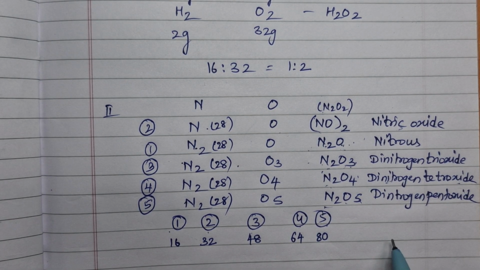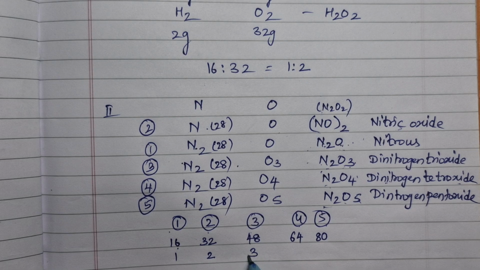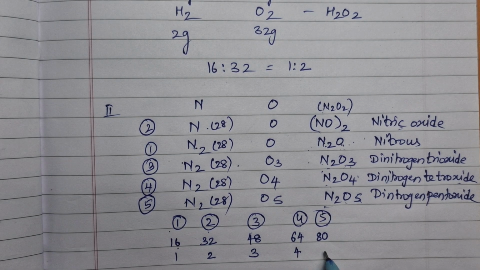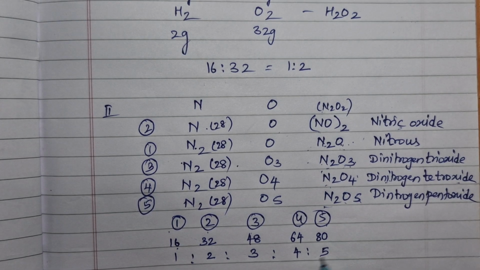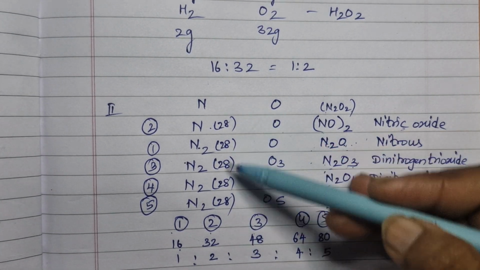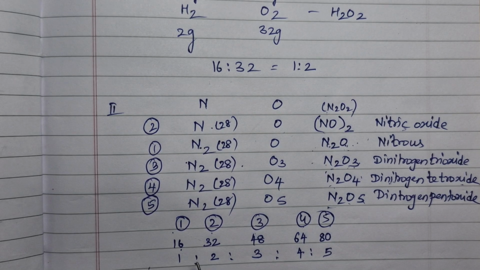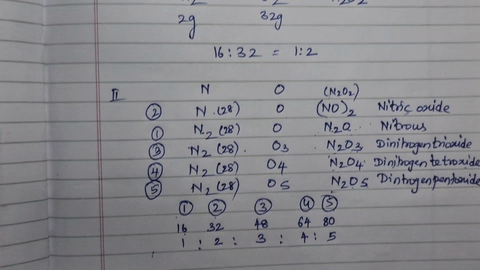Now, if you come to the 16 table, 16 ones are 16, 16 twos are 32, 16 threes are 48, 16 fours are 64, 16 fives are 80. So, the mass of one element combining with the fixed mass of the other element bear a simple ratio. This is what you should be able to understand.